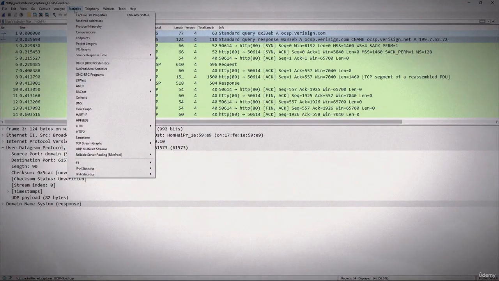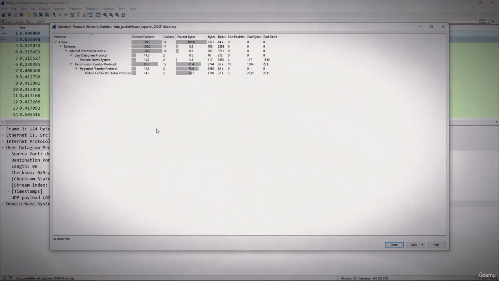And another handy tool is protocol hierarchy. Now this is helpful if you are taking a look at the protocols that are traveling on your network, and you might want to see if there's anything that should not be on your network. So this is a simple capture, nothing really standing out, but again it's a nice handy tool. I will close that too here.